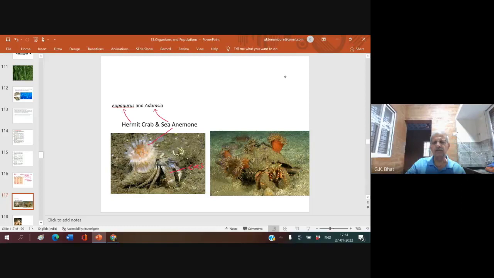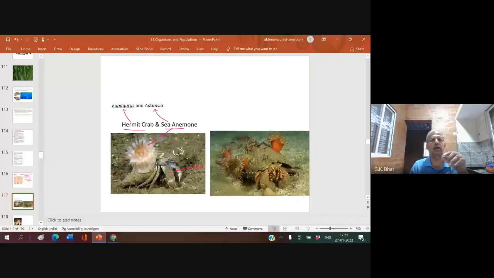Shall we see how they come together? What makes them come together? This is an example for mutualism, where both the populations are benefited. But living together is not a must for their survival. They need not always live together.